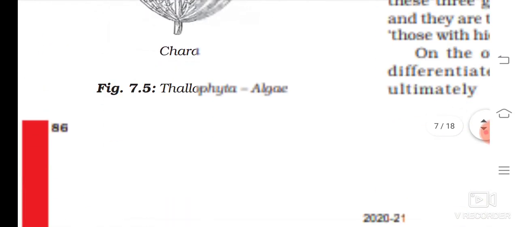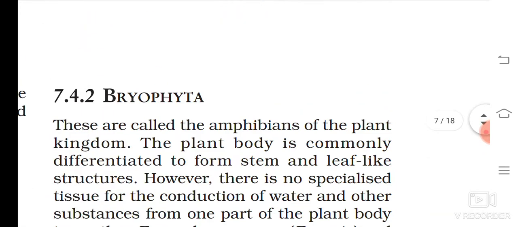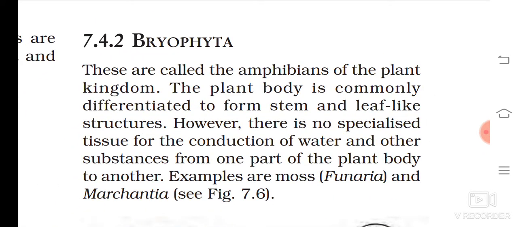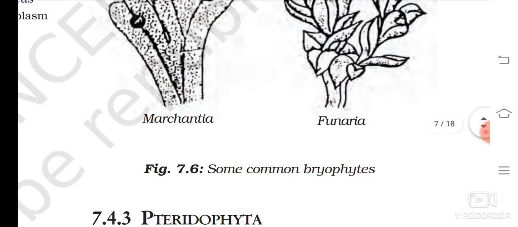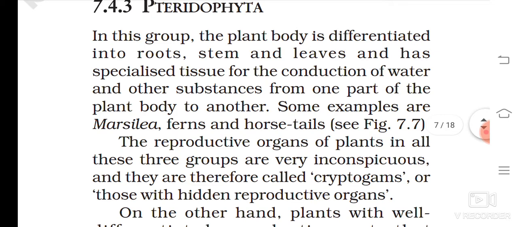Next is algae. So algae comes in. Next one is bryophyte. Bryophyte, this is called the amphibian of the plant. The plant body is commonly differentiated to form stem and leaf like structure. खाली उसको क्या आता है? स्टेम और लीव्स, बाकी कुछ नहीं. ठीक है. So that examples are here: Funaria, Marchantia. And pteridophytes, ये थोड़ा ज़्यादा एडवांस. In this group the plant body is differentiated into root, stem and leaves and has specialized tissue for the conduction.